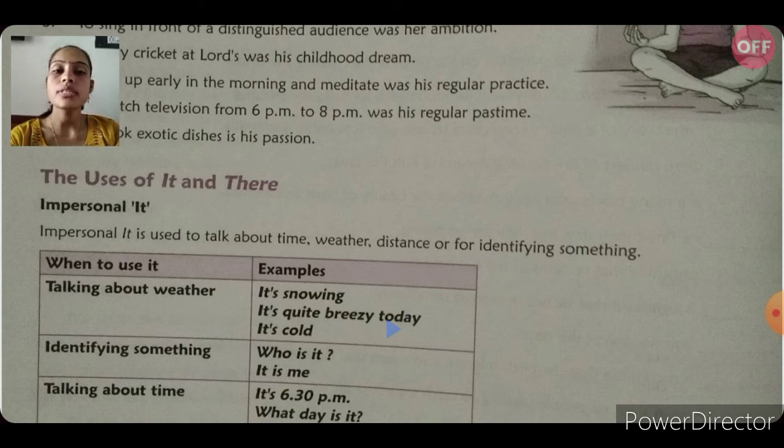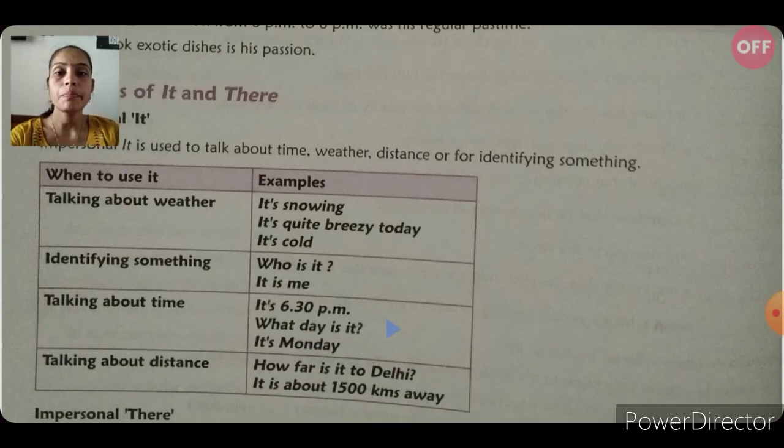So when to use it, and some examples are there. Please pay attention to this table. When you want to talk about weather: it's snowing. It's quite breezy today. It's cold. So here are some examples. Identifying something: if we want to identify someone, who is it? It's me.